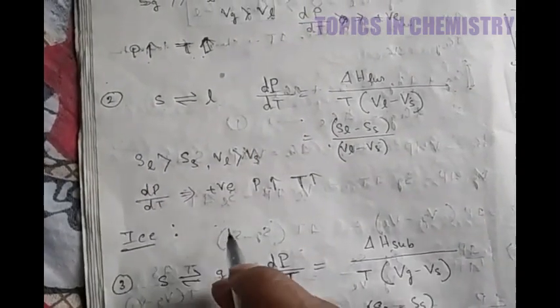Okay, but now consider ice. In case of ice, you know that the volume of the solid is greater than the volume of the liquid. And why is the volume of the solid ice greater than the volume of the liquid water?